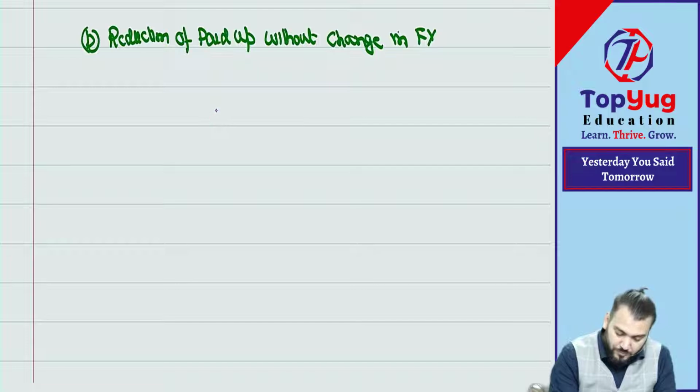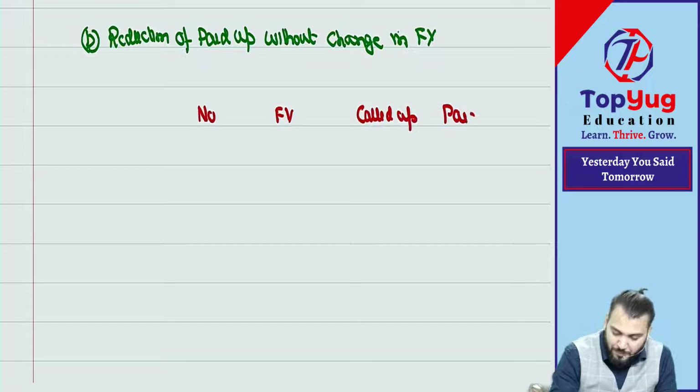Write down the number of shares, face value, called up, and paid up capital.